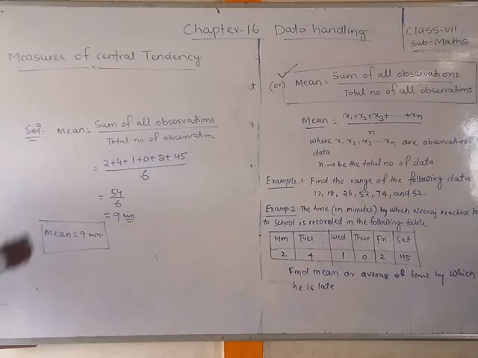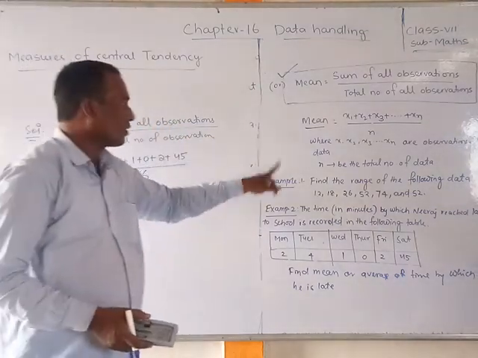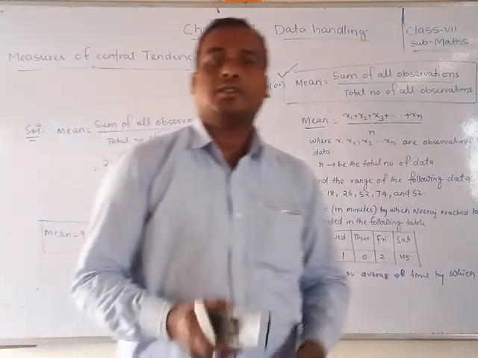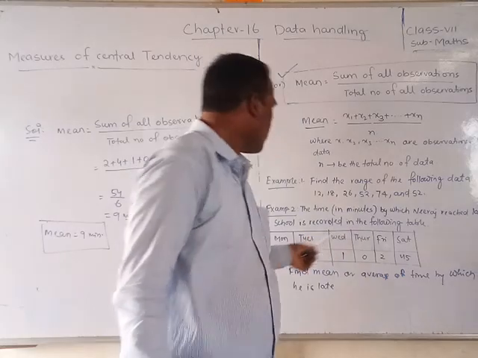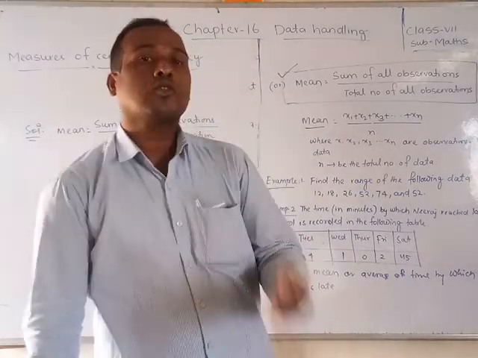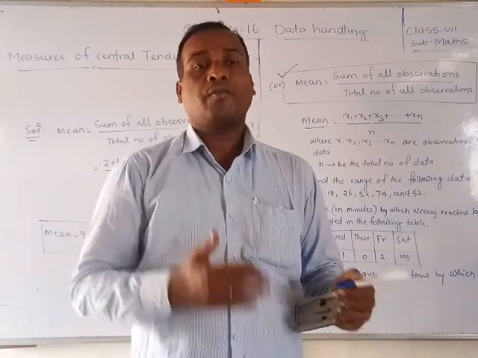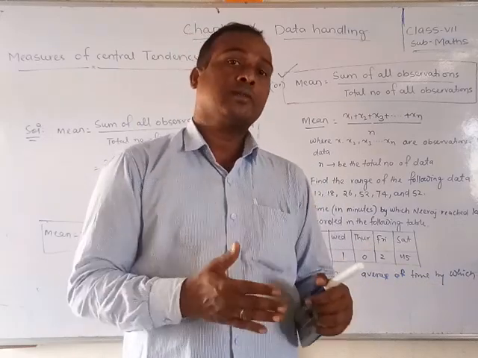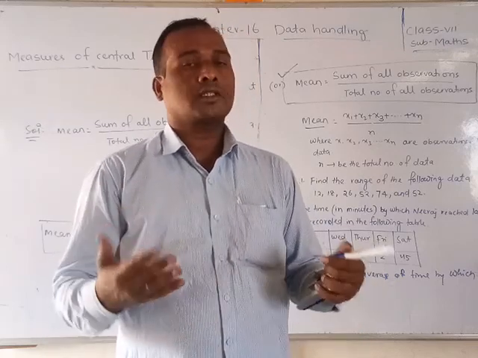Okay, so this is a measure of central tendency. The first measure of central tendency is the mean or arithmetic mean. These are all the important things we have discussed. These are called ungrouped data or raw data. Now we will also discuss the arithmetic mean for grouped data, and likewise the median and mode in the next video.